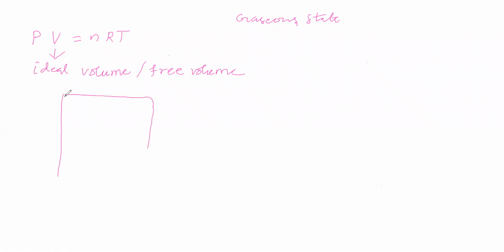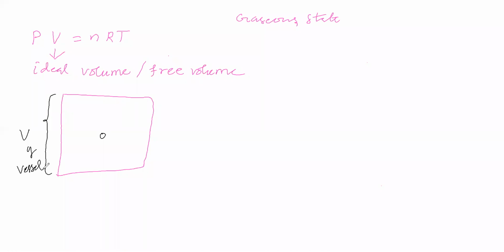we will take a vessel. In this vessel, let us consider the gas molecule. Only one gas molecule is present. Now, this gas molecule will get what volume for complete free movement in this vessel? What volume shall we say? Shall we say volume of vessel, or less than volume of vessel, or greater than volume of vessel?